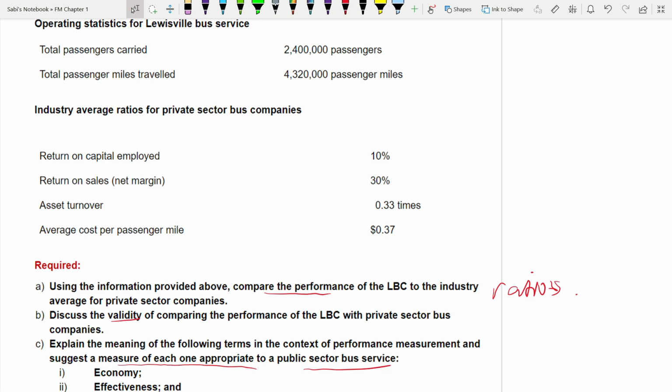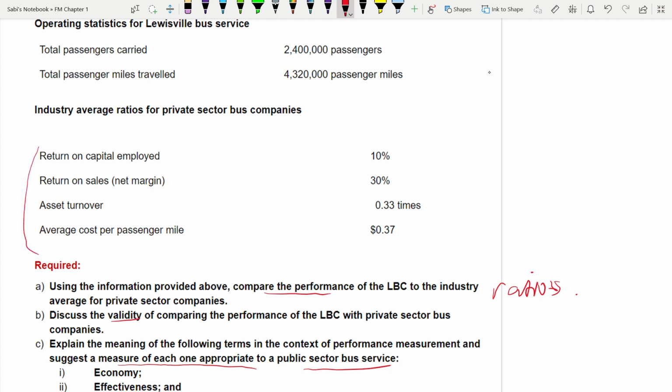But if you are attempting to calculate those, it's not worth it. So the starting point is, even before you write, you have to calculate, because on your calculation only you can comment. Remember that. Okay, because they told using the information provided above. So your starting point is these ratios.